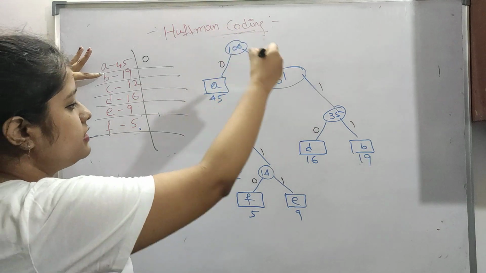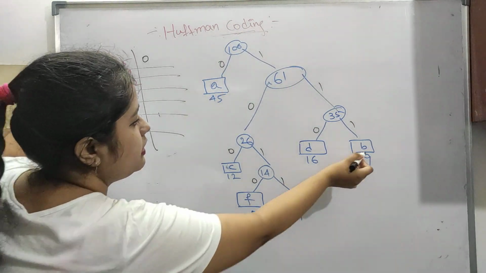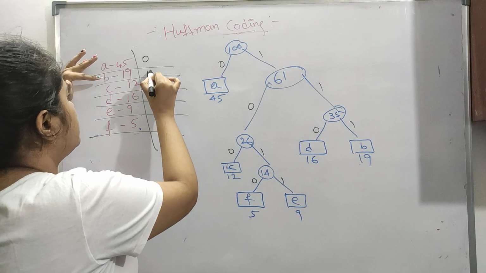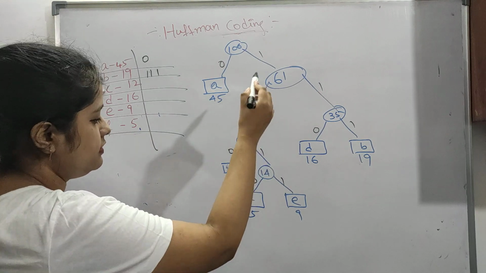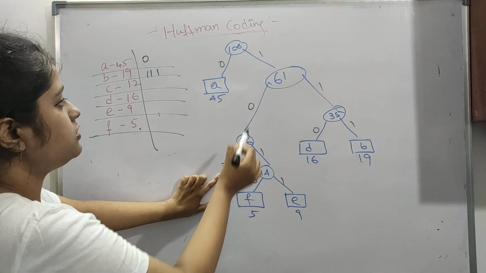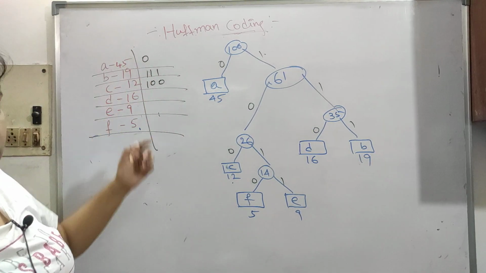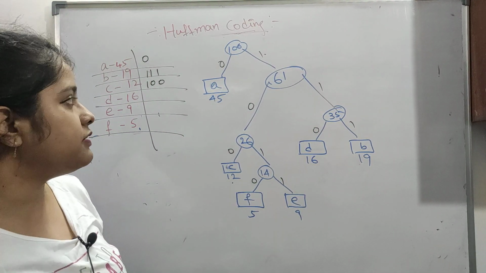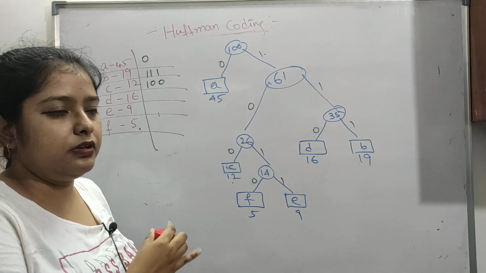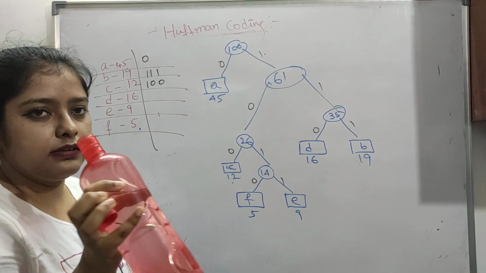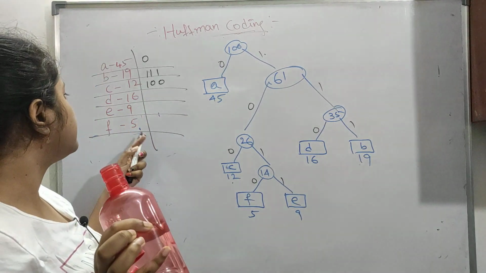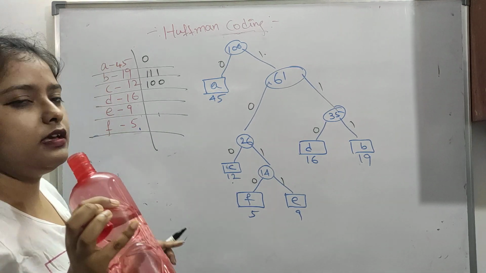Now where is B present? Here, so 1 1 1. C is present here, so 1 0 0. See, this will not be equal in any way. These prefixes are always different, so we will not get any prefix clash among the codes for C, A, B, C, D.